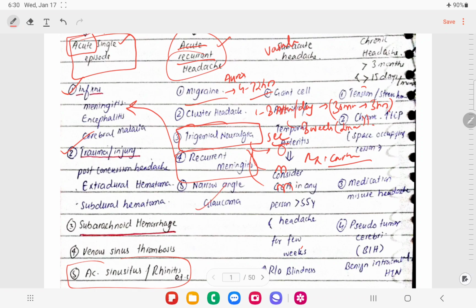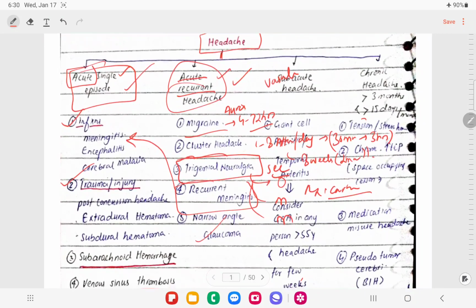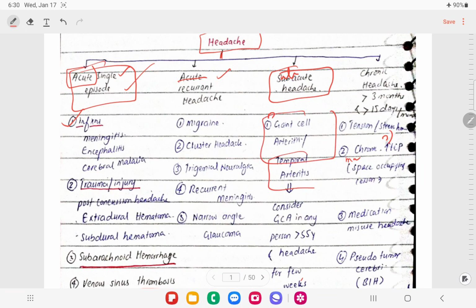So I have covered the acute headaches here, acute recurrent episodes and acute single episode. The next in line is subacute headache, and the only type is giant cell arteritis, also called temporal arteritis.